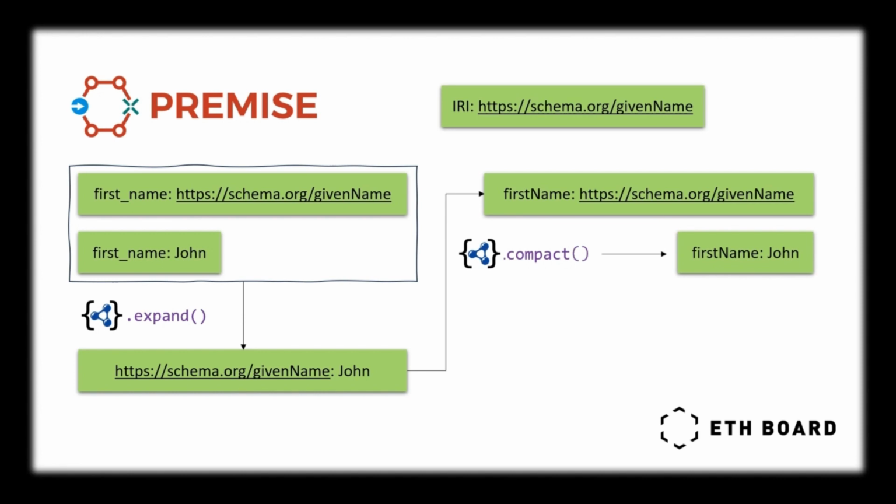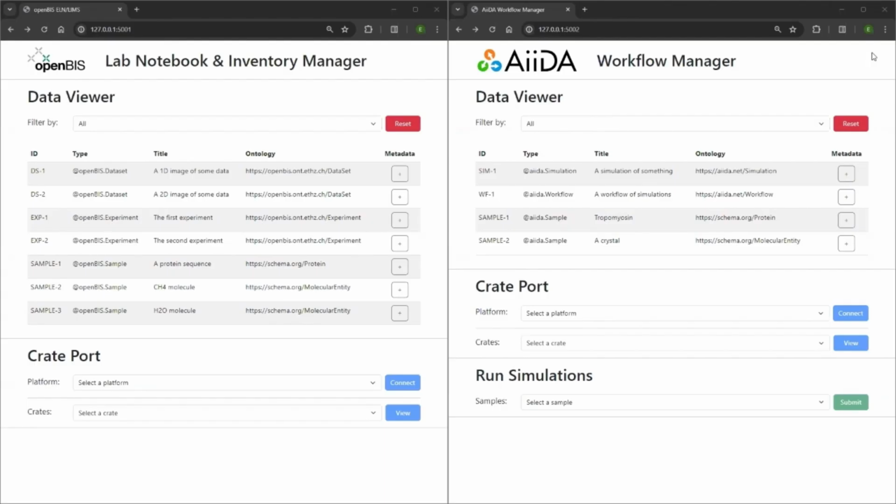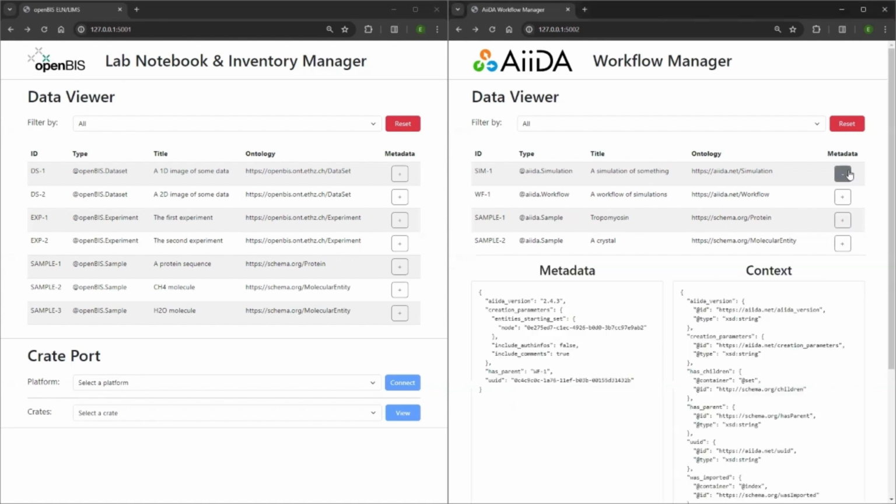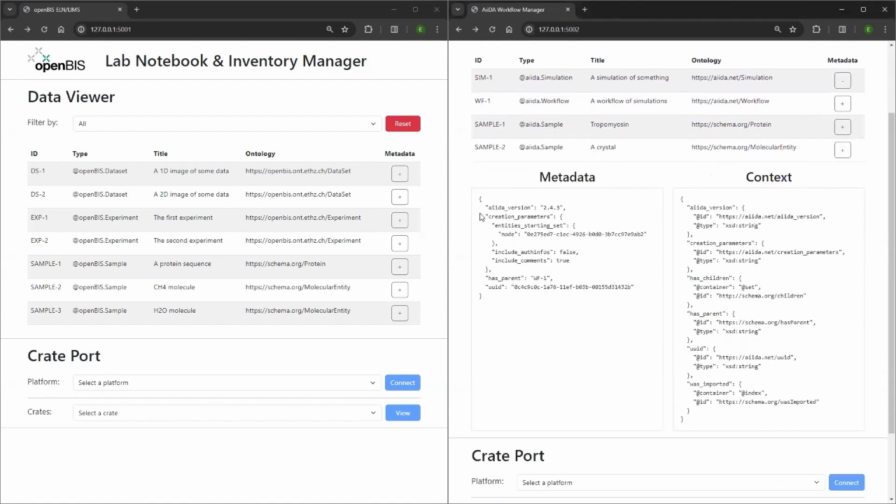We will now demonstrate this interoperability protocol using mock-up web apps. Here we have two apps implementing the new transfer protocol. On the left, we will mimic the OpenBiz Electronic Lab Notebook, or ELN, and on the right, the AIDA Workflow Manager. In the data viewer, each entry has an ID, an internal type, a title, and an IRI. The entry's metadata can also be viewed below, alongside its associated context, where many fields are semantically annotated with IRIs, both custom and of schema.org.